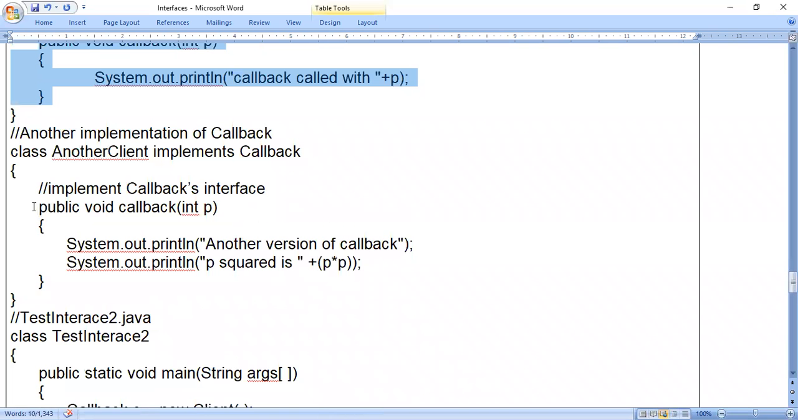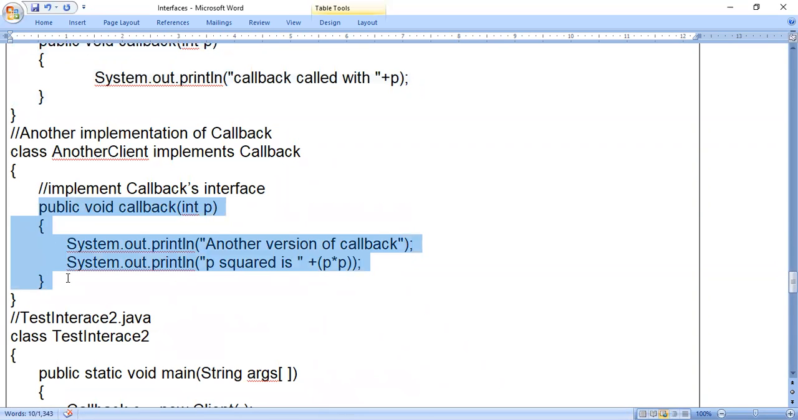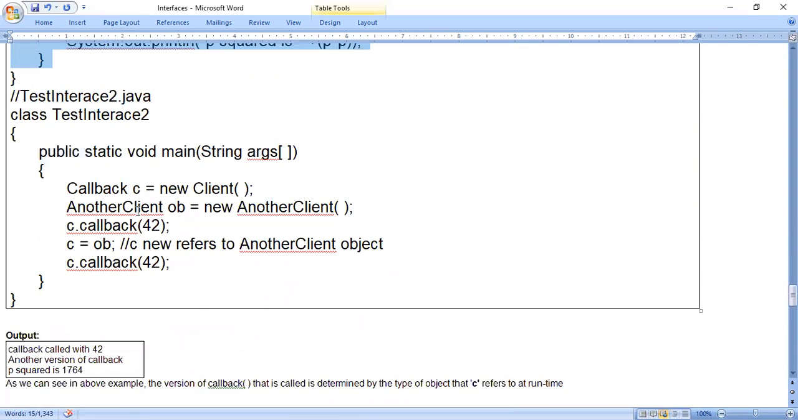Now, if I want to call the callback method which is present in AnotherClient, what should I do? You change the reference here. The variable is the same, the interface type variable is C only. We are changing the reference. Instead of referring to Client, we will refer to AnotherClient. The object is already created. ob is an object of AnotherClient. You just say C = ob. Then it will refer to AnotherClient.